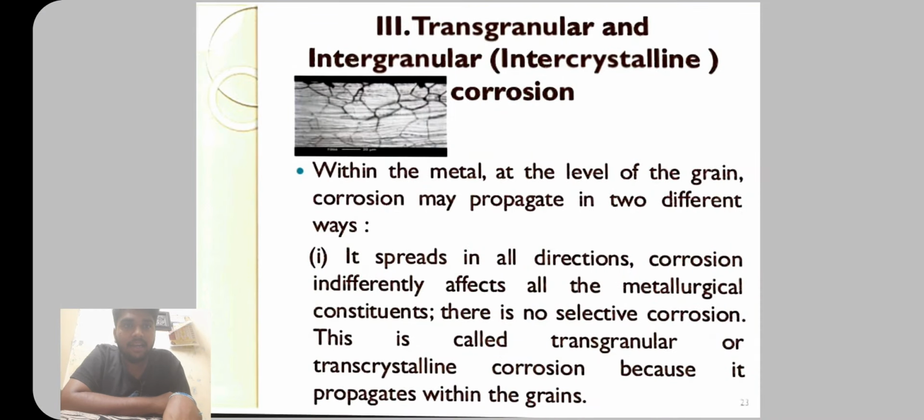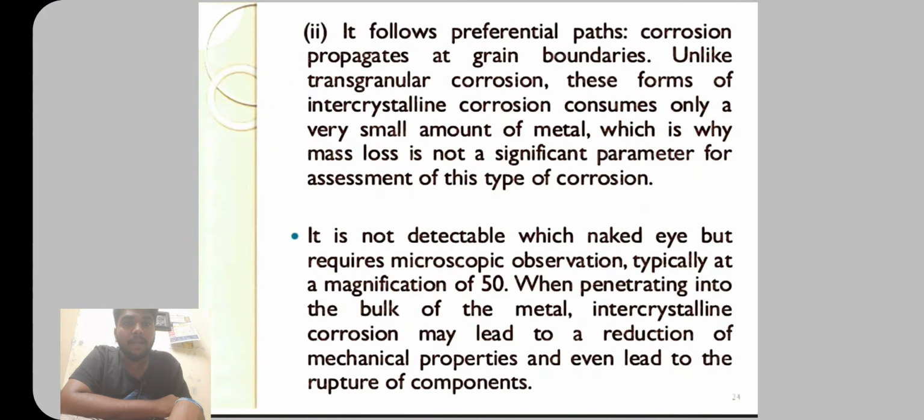Third one, transgranular and intergranular corrosion. Within the metal at the level of the grain, corrosion may propagate in different ways. It spreads in all directions. Corrosion differently affects all the metal constituents. This is non-selective corrosion. This is called transgranular corrosion because of the propagation within the grains. It is not detectable with the naked eye but requires microscope observation, typically at a magnification of 50, with penetration into the bulk of the metal. Intergranular corrosion may lead to the reduction of the metallic properties and even lead to the rupture of the components.